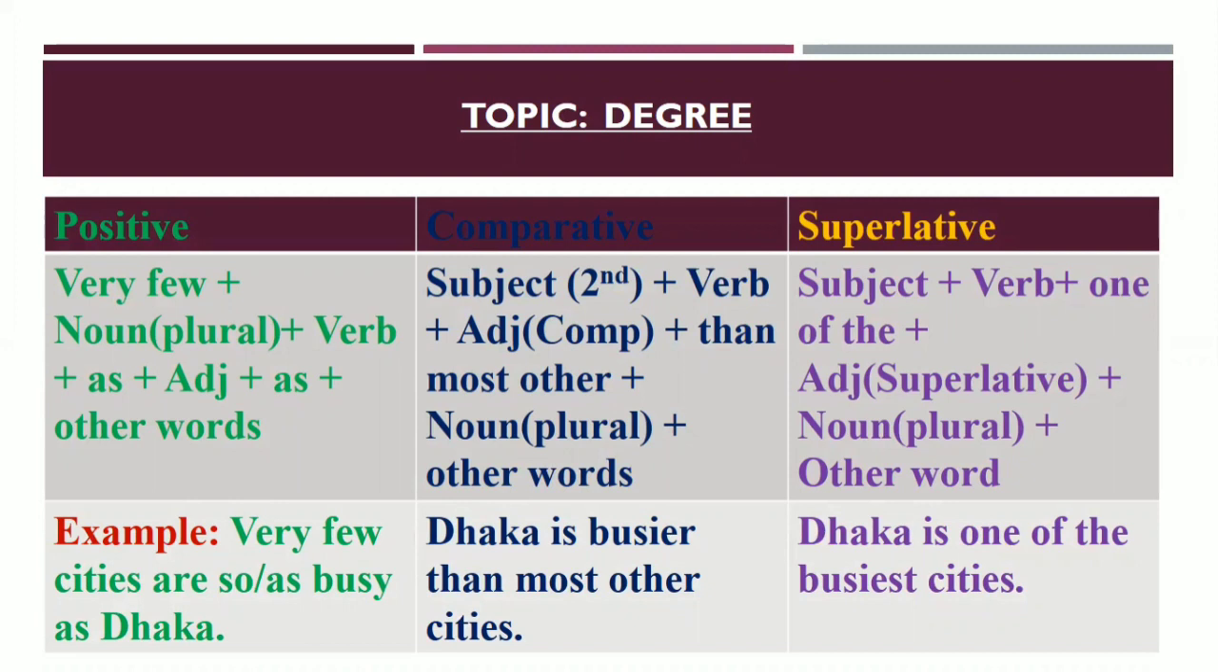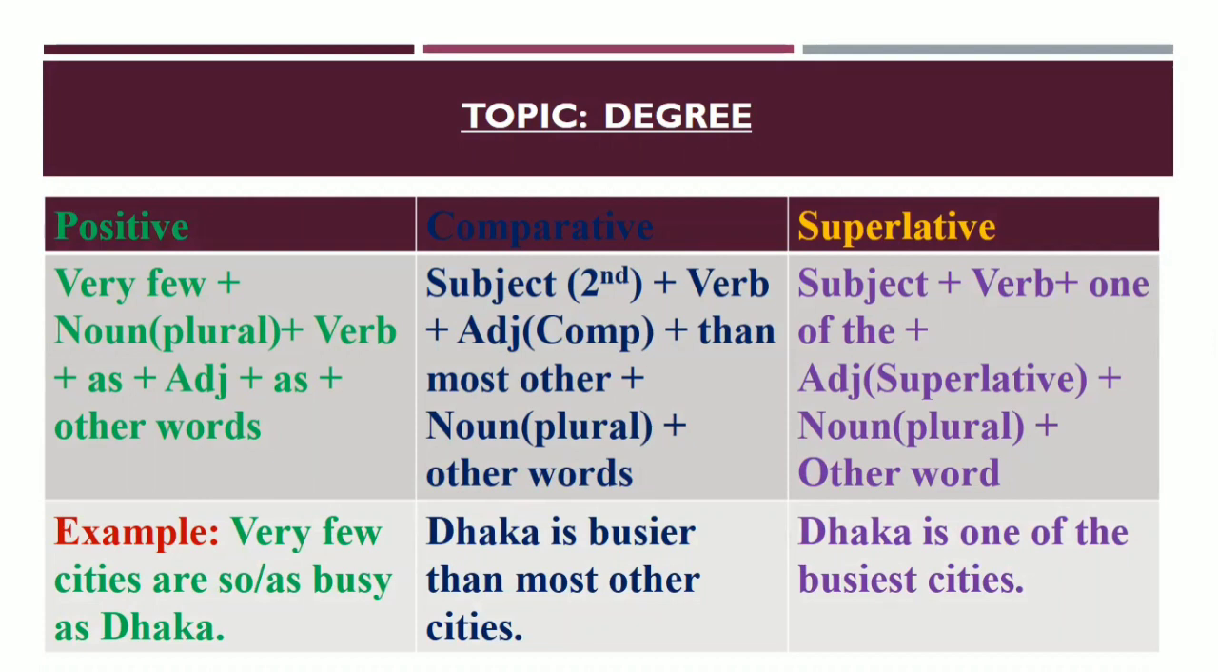Now dear learners, look at the structure of the superlative degree. Here subject plus verb, and then one of the. So here you have to use one of the. In the previous structure, you have used the, okay? Then superlative form of the adjective, and then noun in plural forms, okay, and then other words. So dear learners, we have got the structures here.